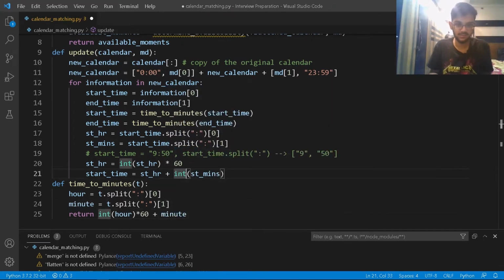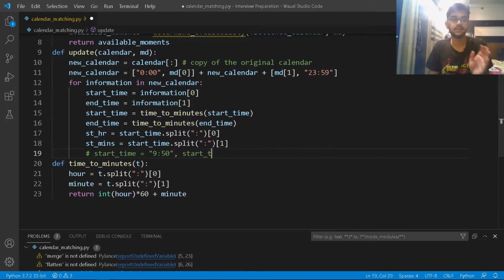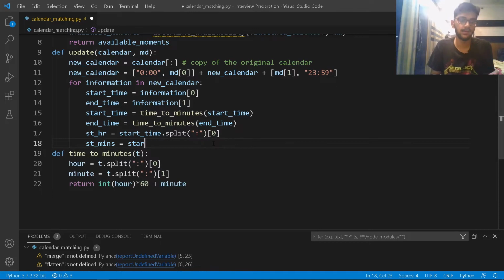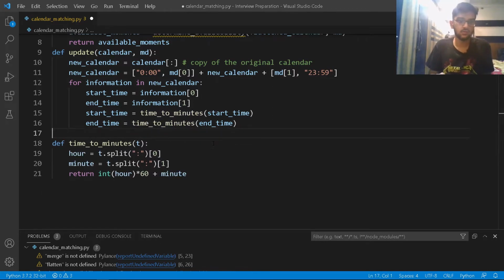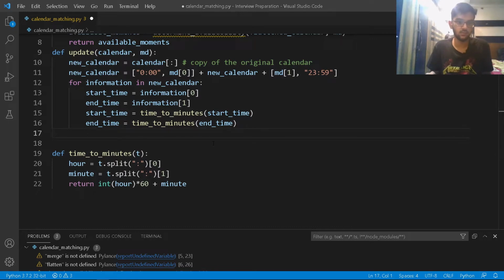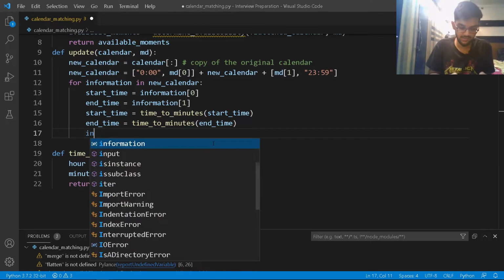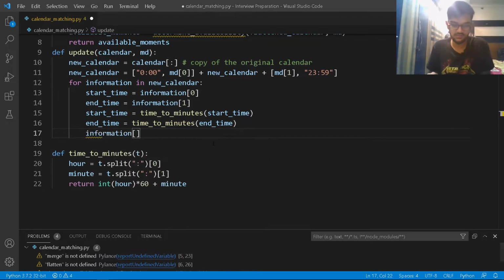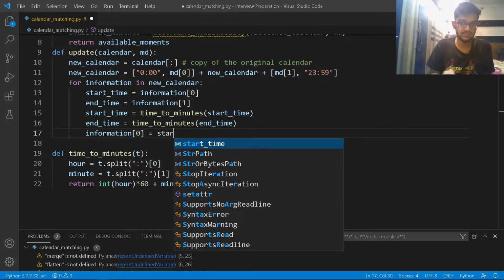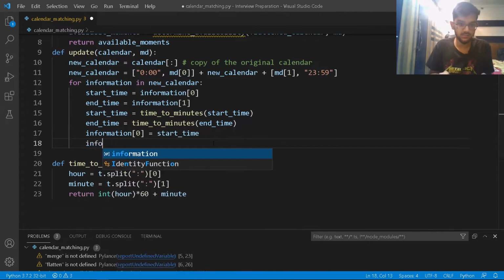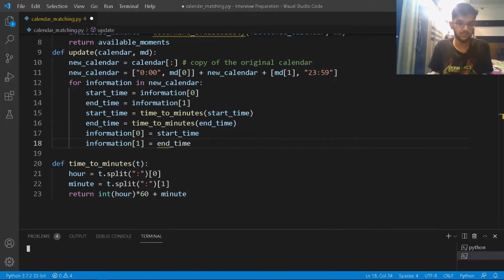As simple as that. And again, I just don't need to write this entire stuff here. I'll just kind of get rid of it so that it's completely organized, right? I wrote that there instead of creating the function, just so as to make you understand what's happening. Now that we are done with this, I'll just reassign the information here. So information of 0 is going to be start time, and then information of 1 is going to be end time, right? And I hope that makes sense.